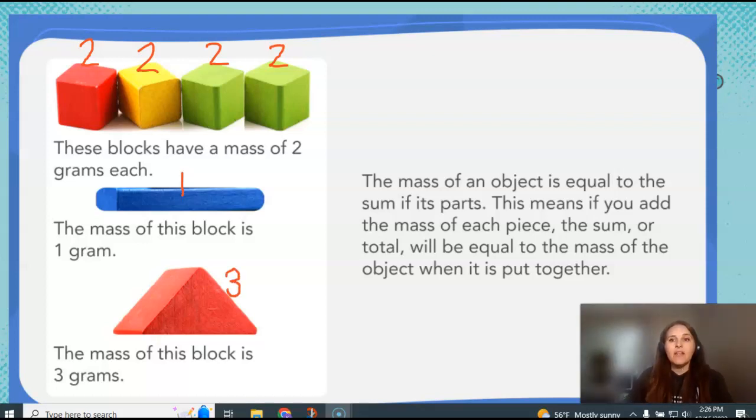So the mass of an object is equal to the sum of its parts. This means if you add the mass of each piece, the sum, or the total, will be equal to the mass of the object when it is put together. So really quick, take a second and add up all of these numbers. 2 plus 2 plus 2 plus 1 plus 3. All right, I'll give you just a second to think about it.